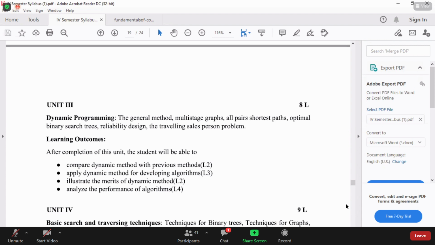CR, roll number 2. Yes, ma'am. Is it clear? Seshu Kiran, 31. Yes, ma'am. Is it clear? Okay, ma'am. Clear. Okay, Kiran.